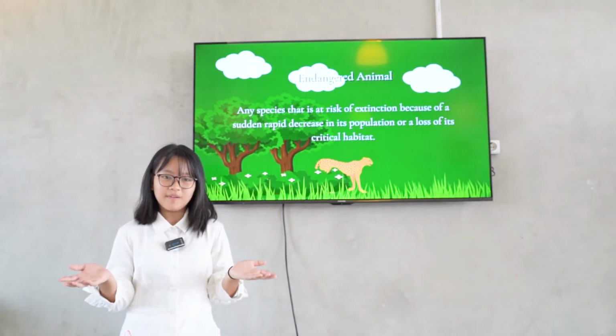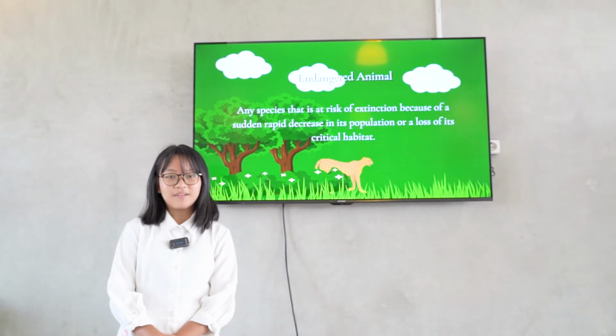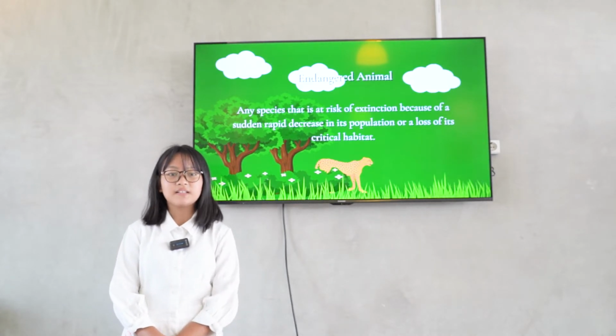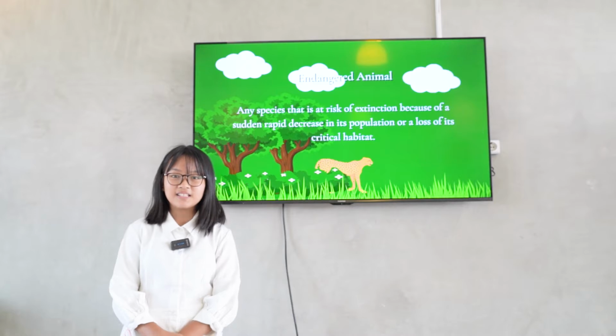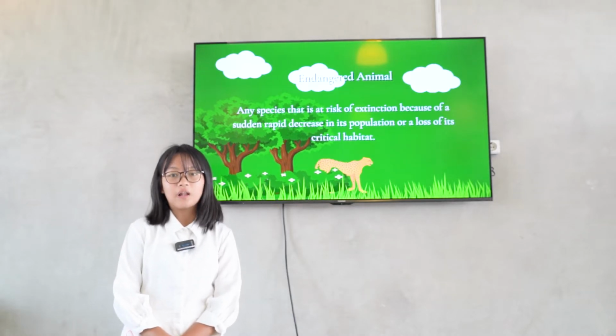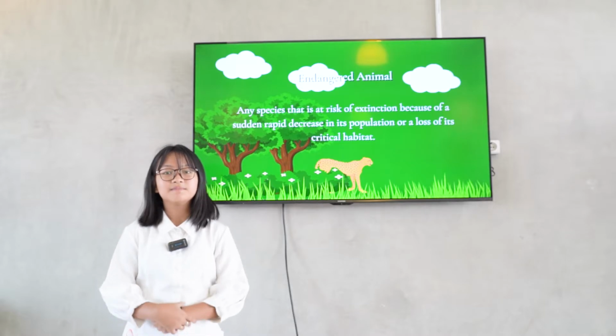What are endangered animals? Endangered animals are any species that is at risk of extinction because of a sudden rapid decrease in its population or a loss of its critical habitat.